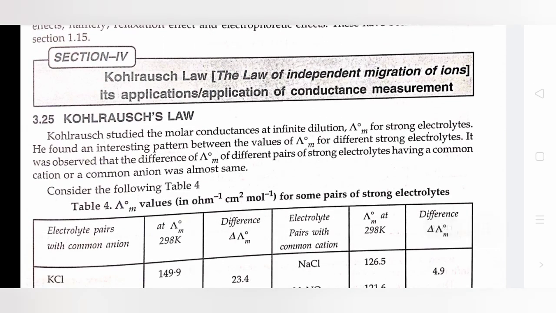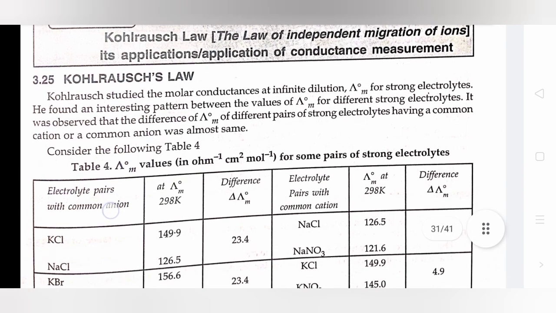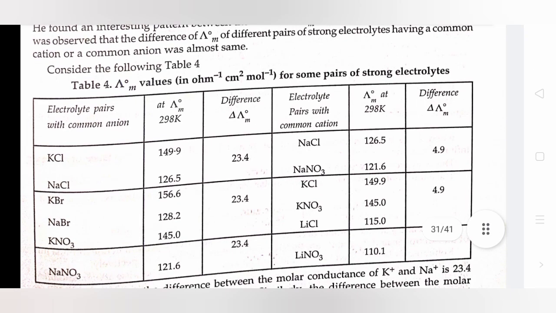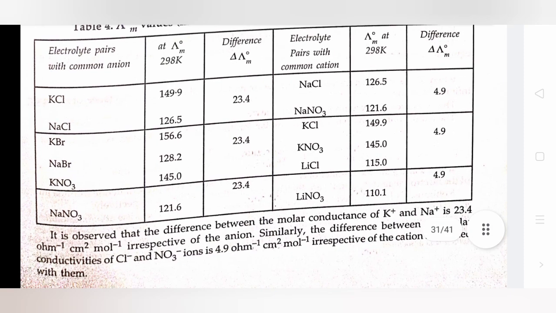Kohlrausch's law. Kohlrausch studied the molar conductance at infinite dilution, Λm naught, for strong electrolytes. He found an interesting pattern between the values of Λm naught for different strong electrolytes. It was observed that the difference of Λm naught of different pairs of strong electrolytes having a common cation or a common anion was almost the same. Consider the following table.